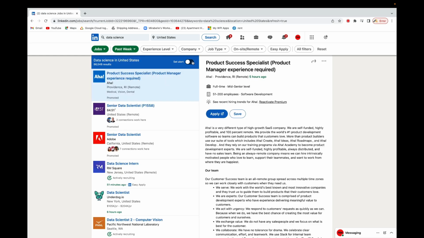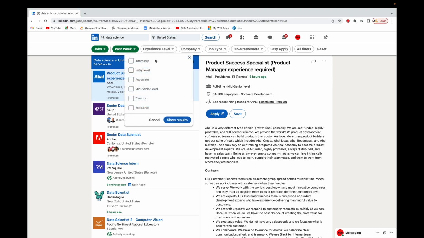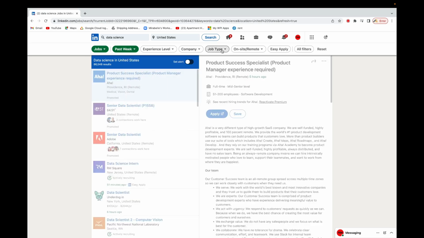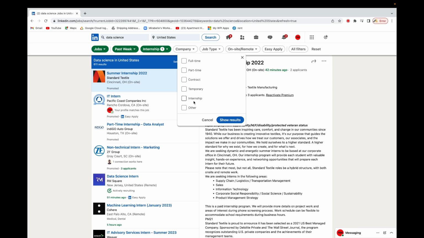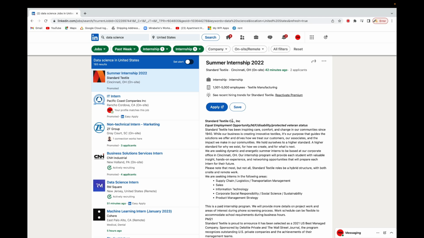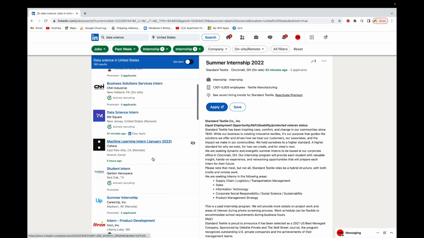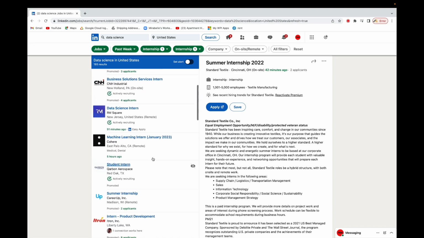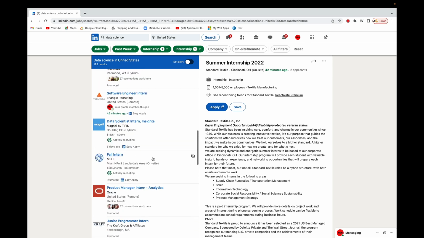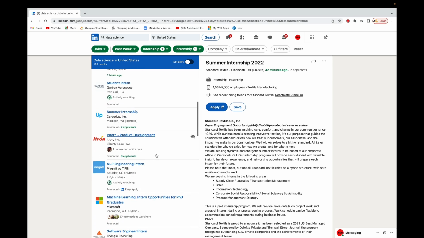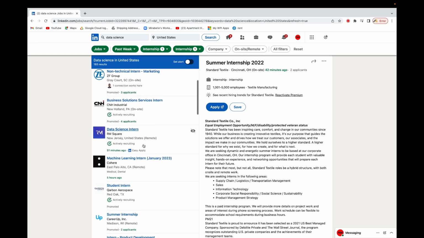All right, and then maybe you see that we have experience level over here. So here you can select internship, that is, if you're going for an internship, right? If you go to job type also, you will see that here you can select internship as well. So depending on what you want to do, you can just do something like that. And you can see that once you filter it in that way, you will see a couple of them over there, right? And then you can click on any of them that you feel interested in.